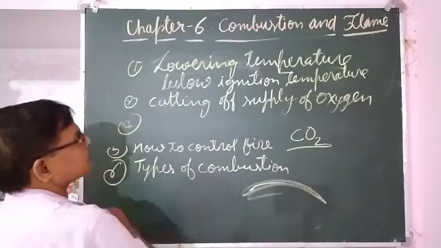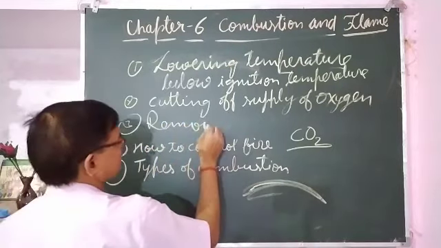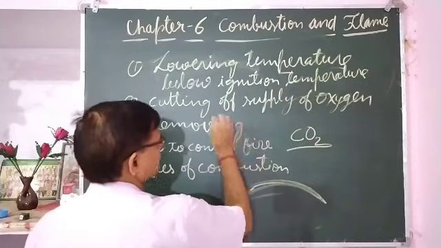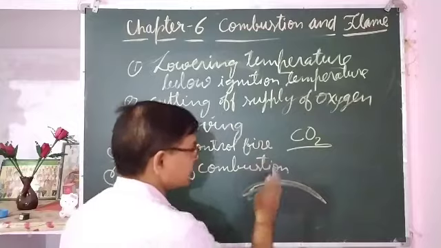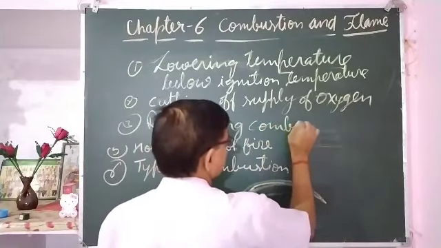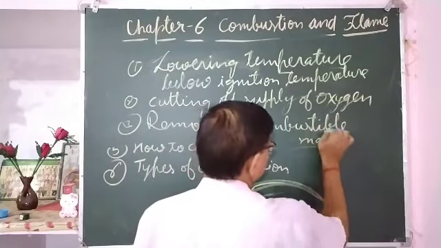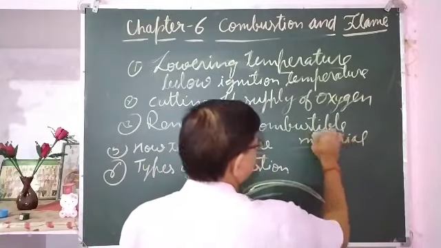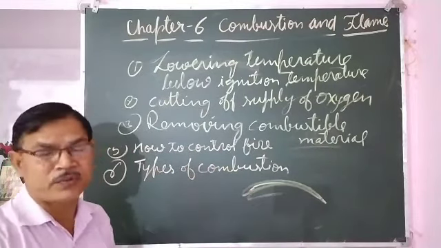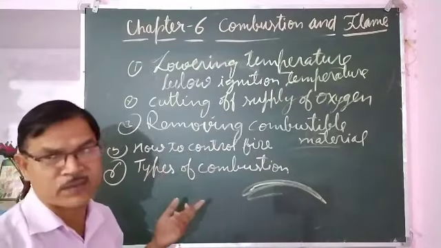And the third condition is removing the combustible material. Whatever material is burning, if that is removed, then combustion will not take place.